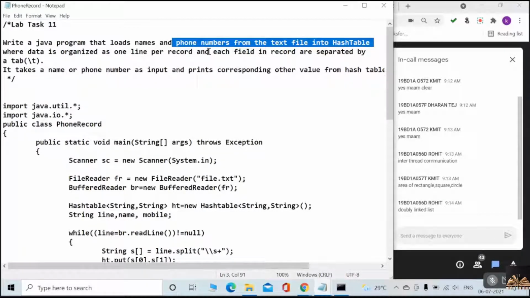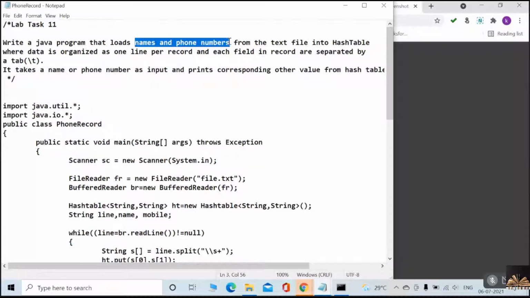Each line is one record. Each record contains the name and also the phone number. So each line, one record, we have to save.